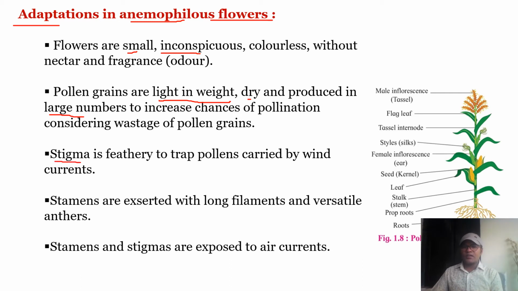And here the stigma is feathery in order to trap the pollen grains carried by wind currents. Stamens are exserted with long filaments. They show the presence of long filaments so as to make the anthers versatile. And both stamens and stigmas are exposed to air currents so as to transfer pollen easily. So they can trap wind currents easily.